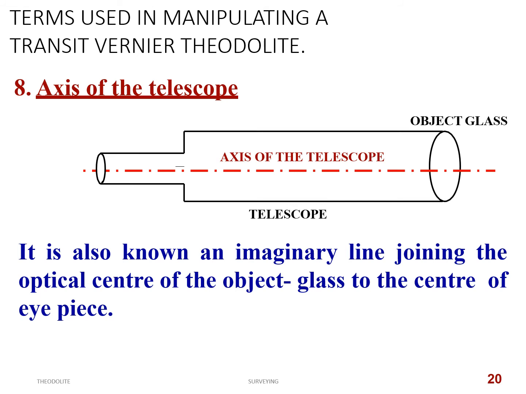It is an imaginary line joining the optical center of the objective glass to the optical center of the eyepiece, and its continuation. As I said, if the instrument is in a perfect state, both the axis of the telescope and the line of collimation should coincide and act as a single line.